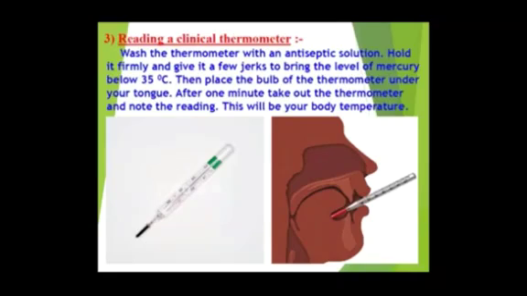Then, as shown in the figure, or as you must have observed while visiting the doctor, the doctor takes the thermometer and keeps the bulb of the thermometer under your tongue. He asks you to open your mouth and then keeps the thermometer below your tongue. Then the doctor waits for 1 minute, takes out the thermometer and notes its reading. The point up to which the mercury level goes in the thermometer is your body temperature reading.